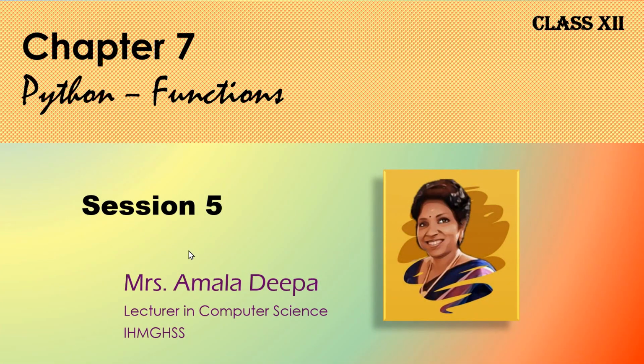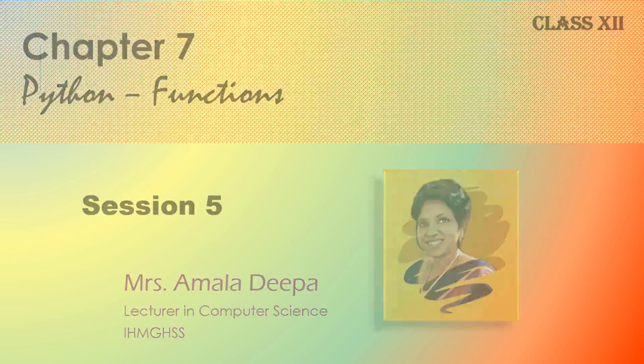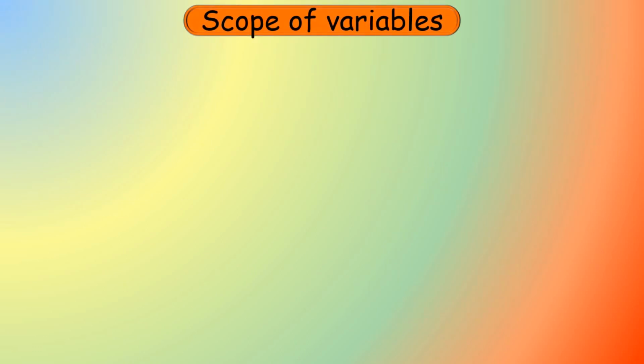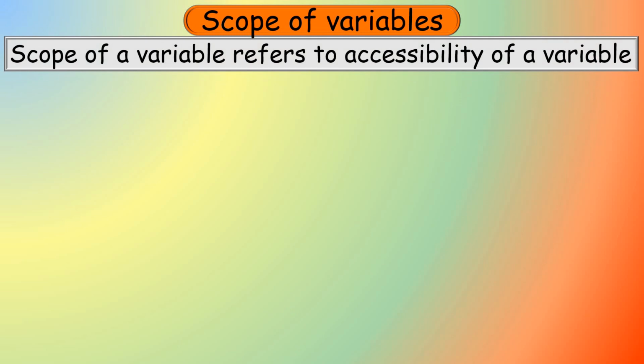Dear children, in this session of functions in Python, you will be learning about scope of variables. What is meant by scope of a variable? Scope of a variable refers to accessibility of a variable. Accessibility means when you define a variable, how far that variable can be used in that program.